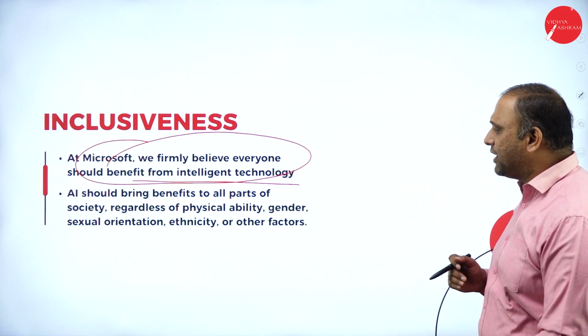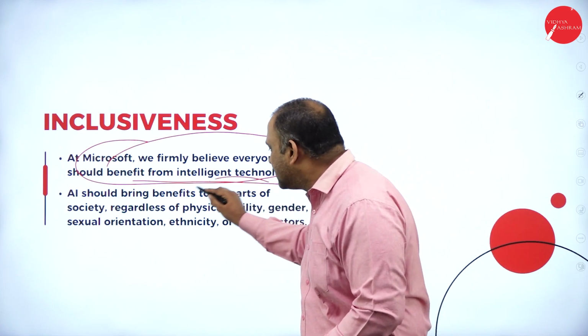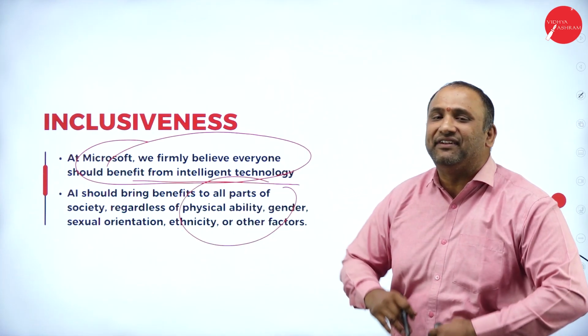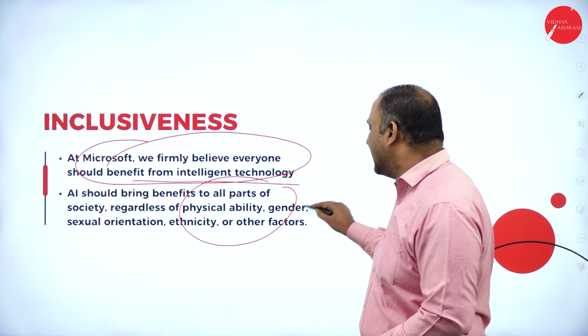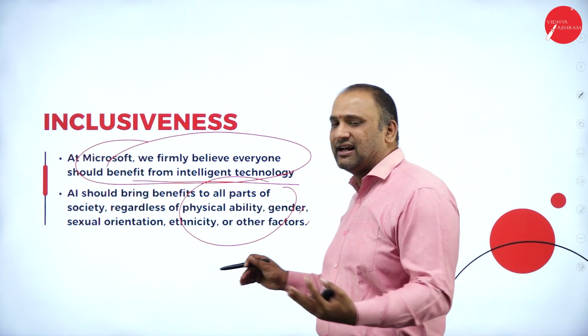So what we are trying to do here is that AI should bring in the benefits of all parts of the society, regardless of physical ability, gender, sexual orientation, ethnicity, and other factors.